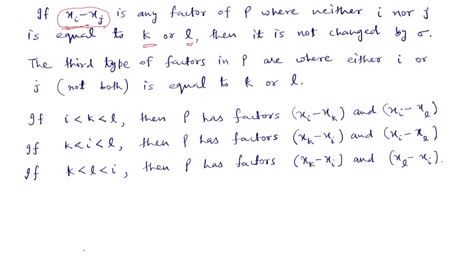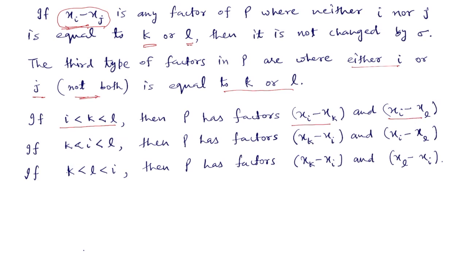The third type of factors in P are those where either i or j, but not both, is equal to K or L. Now, depending on what i is, we divide this case into three subcases. First is when i is less than both K and L. Such factors will be xi minus xk and xi minus xl.